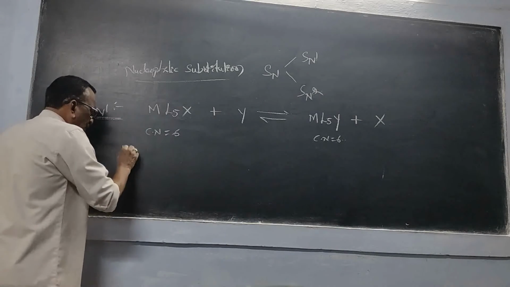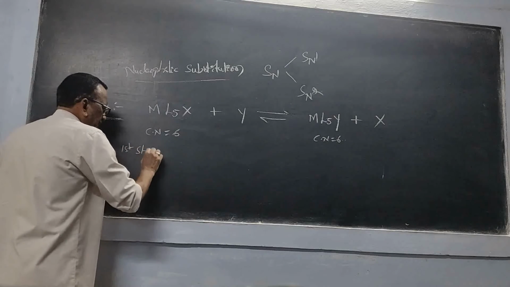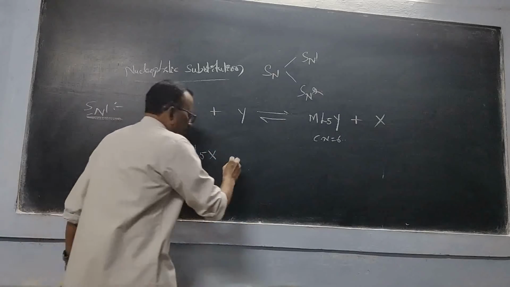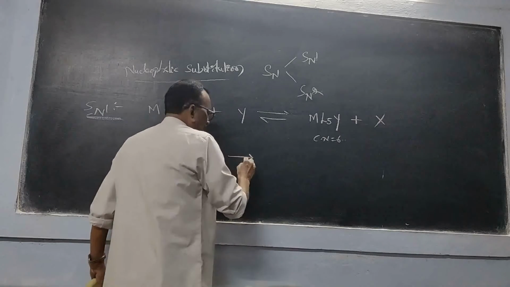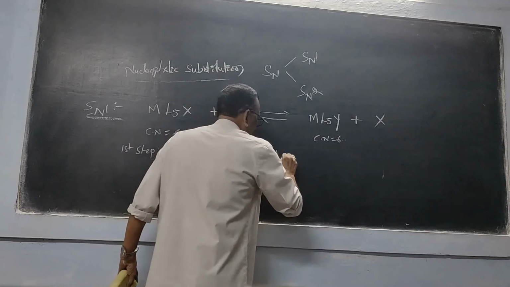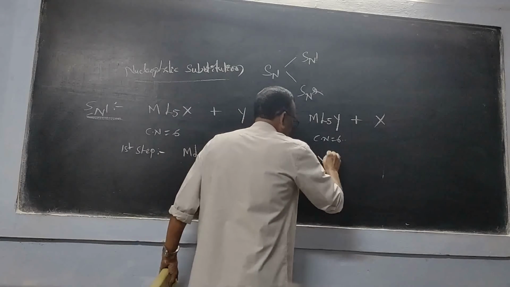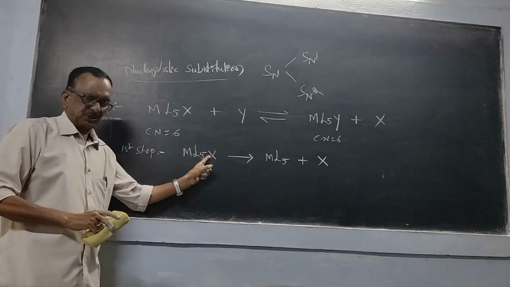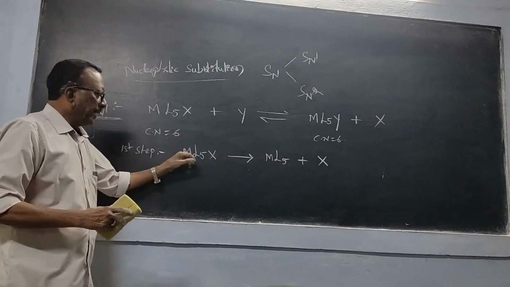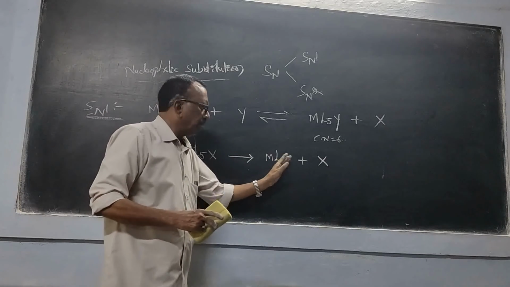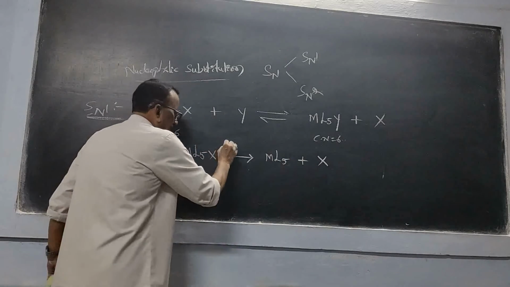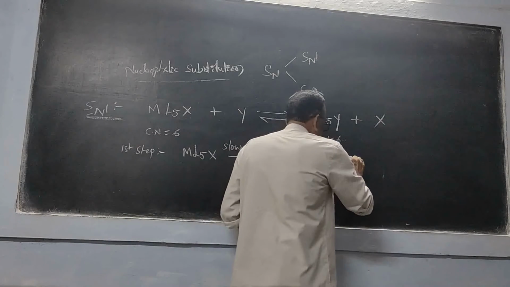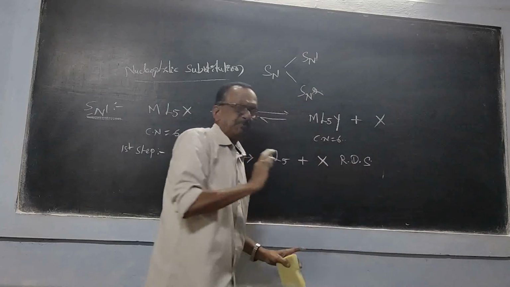In the first step, this complex ML5X will divide X. So the bond between metal and X will be broken, and we have ML5 plus X. This step occurs very slowly. That's why such a slow step can be called a rate determining step.